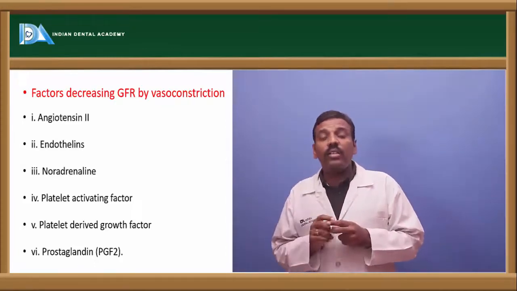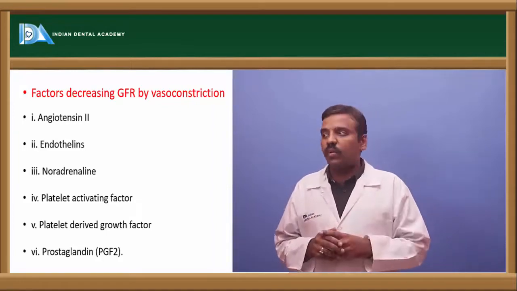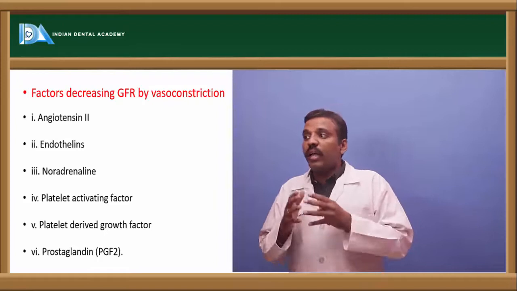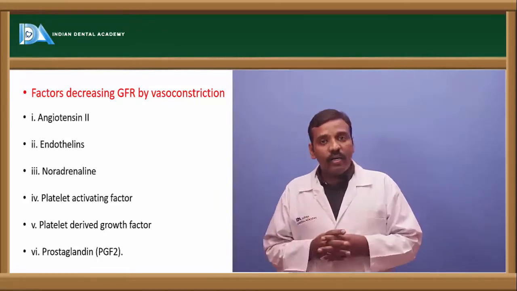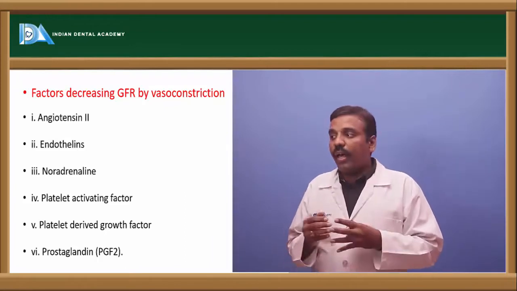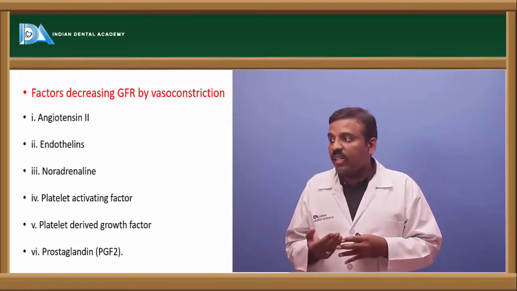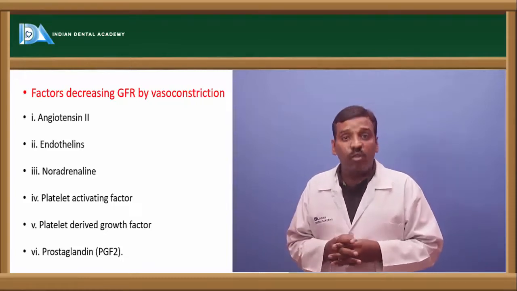Okay, and next one is endothelins, and next noradrenaline, and after that platelet activating factor, and next platelet derived growth factors, and next prostaglandin, that is PGF2.